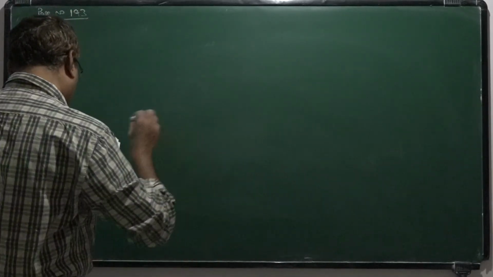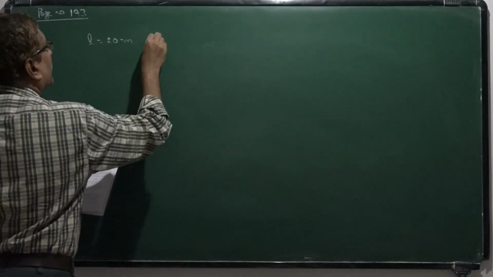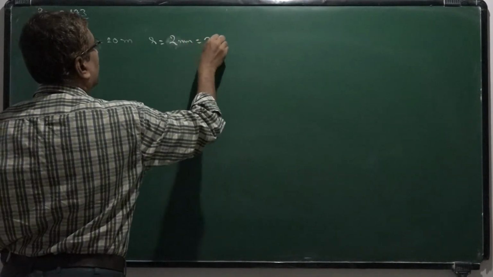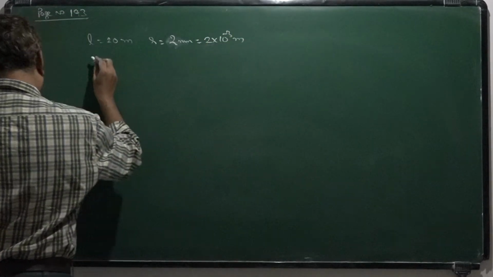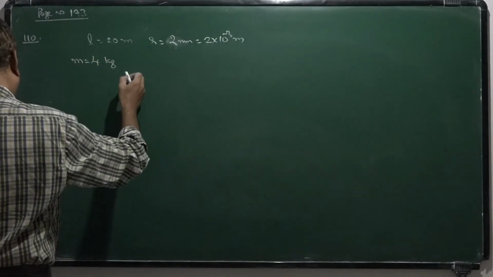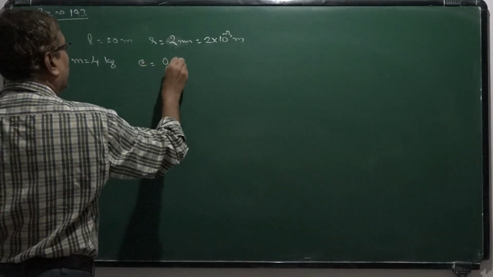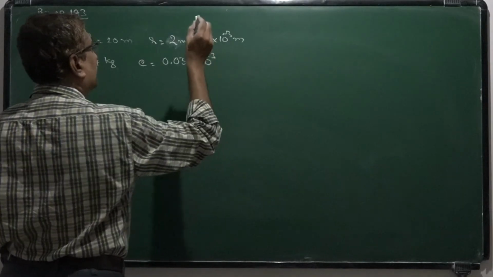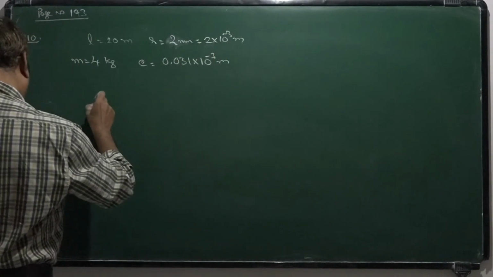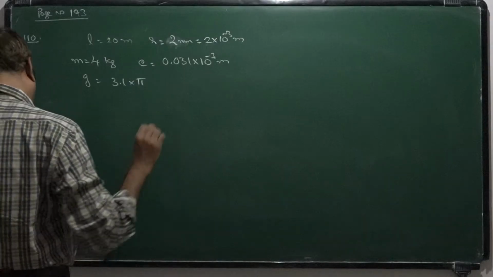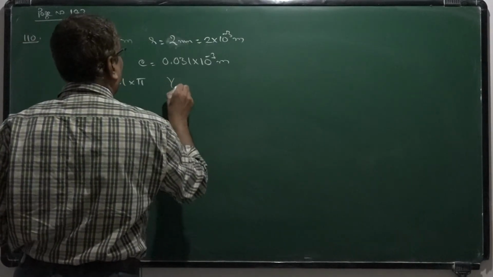Okay. So here a wire of length 20 meter and radius 2 millimeter, that is 2 into 10 power minus 3 meter, loaded by 4 kg, M equal to 4 kg, and elongation is 0.031 mm, that is 10 power minus 3 meter, and given g is equal to 3.1 into pi. Then find the Young's modulus.